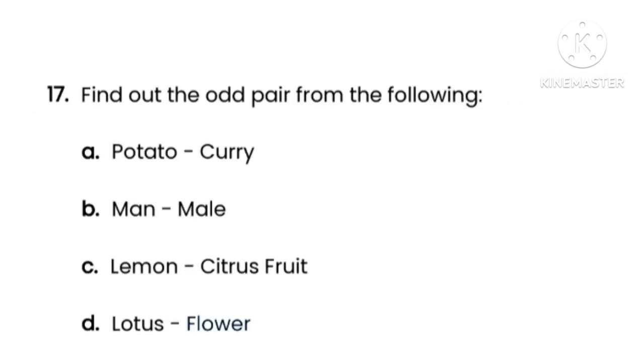Next question number 17. The question is, find out the odd pair from the following. Here options are option A potato, curry, option B man, male, option C lemon, citrus fruit, option D lotus flower. So here the correct option is option A, that is potato, curry. This is the odd pair.